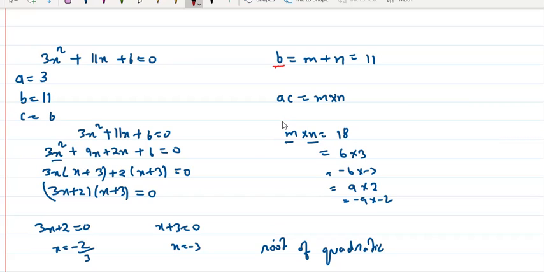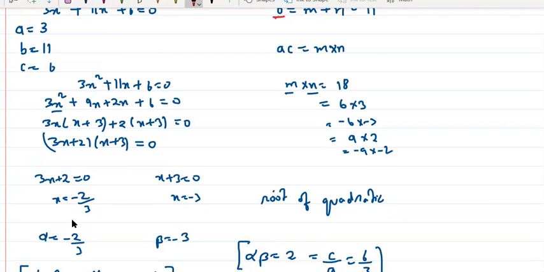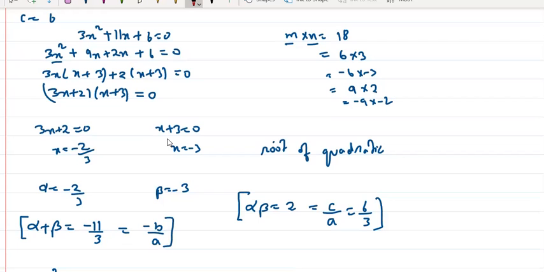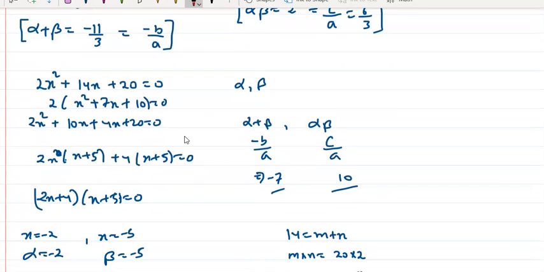Right? So this is the method, split the middle term. After splitting the middle term, we can factorize and equate it to 0. We will get the zeros of the quadratic equation, or roots of the quadratic equation. Right? So this is one method, which is split the middle term. In this method we also observed how the sum of roots is minus b by a and the product of roots is c by a. We haven't derived it, we just observed that the sum of roots is minus b by a and the product of roots is c by a, right? So yeah, this is about split the middle term.